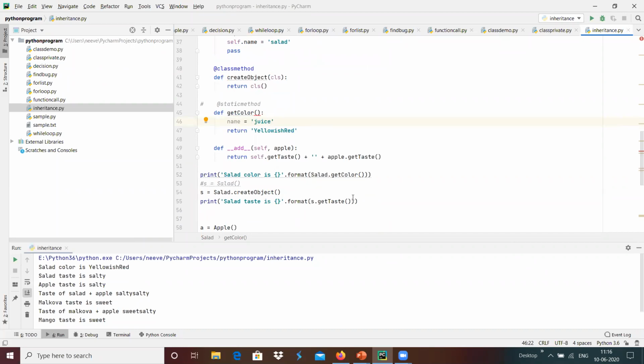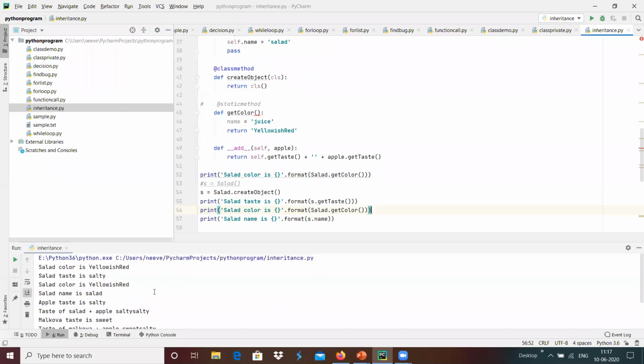For example, I'm going to print this name is name over here. Actually we are changing it, so whenever we call get color, the name has been changed to juice, but we will see what will happen over here. And I'm going to call this function, and I'm going to update over here.